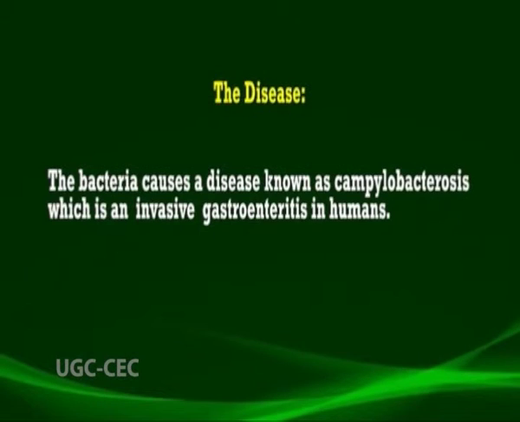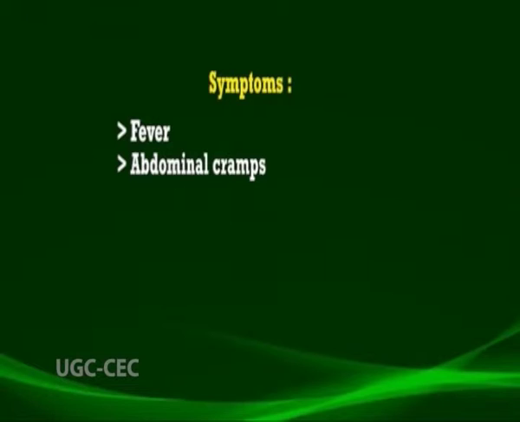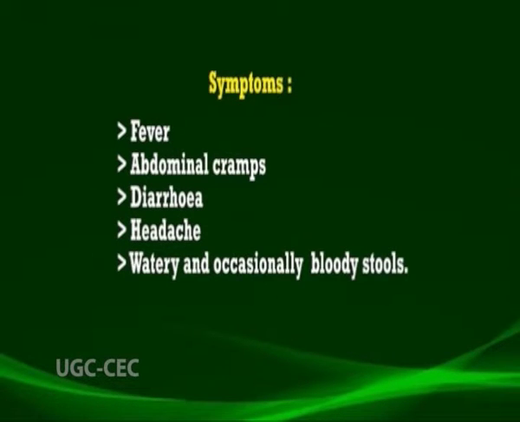The bacterium causes a disease known as Campylobacteriosis, which is an invasive gastroenteritis in humans. The symptoms include fever, abdominal cramps, diarrhea, headache, and watery and occasionally bloody stools. The incubation period for the disease is 2 to 3 days.